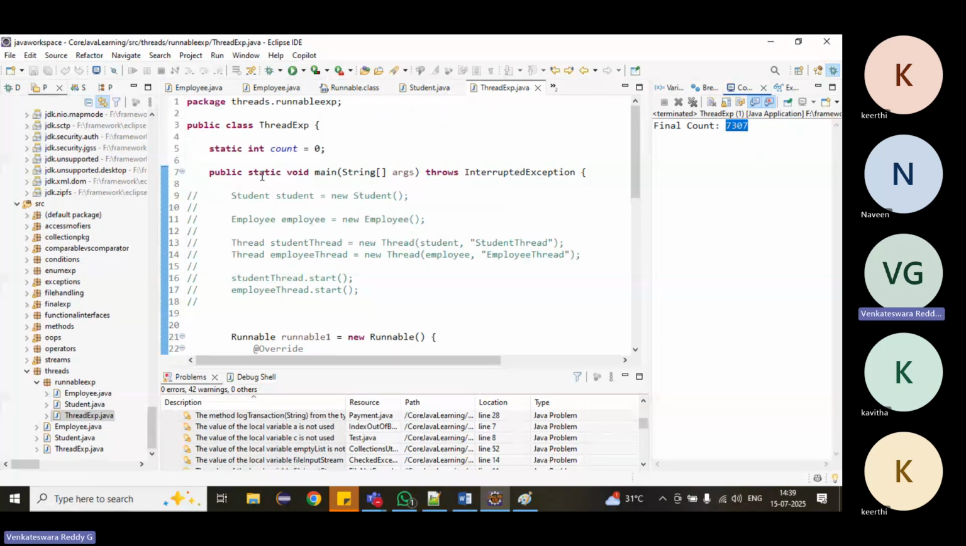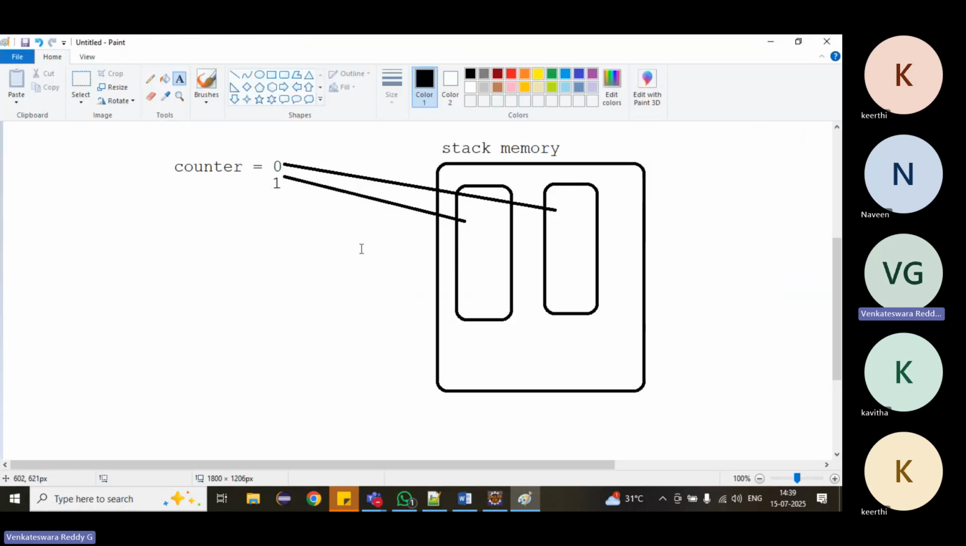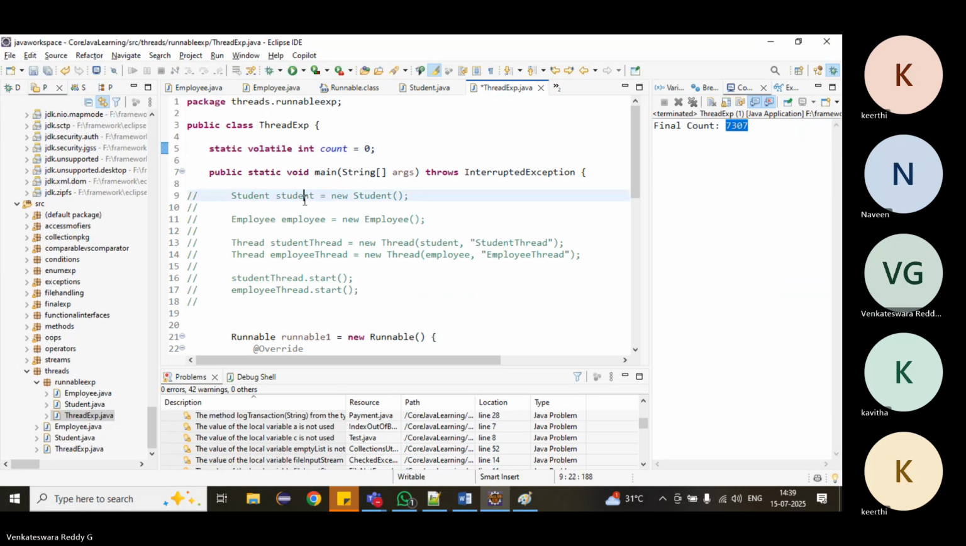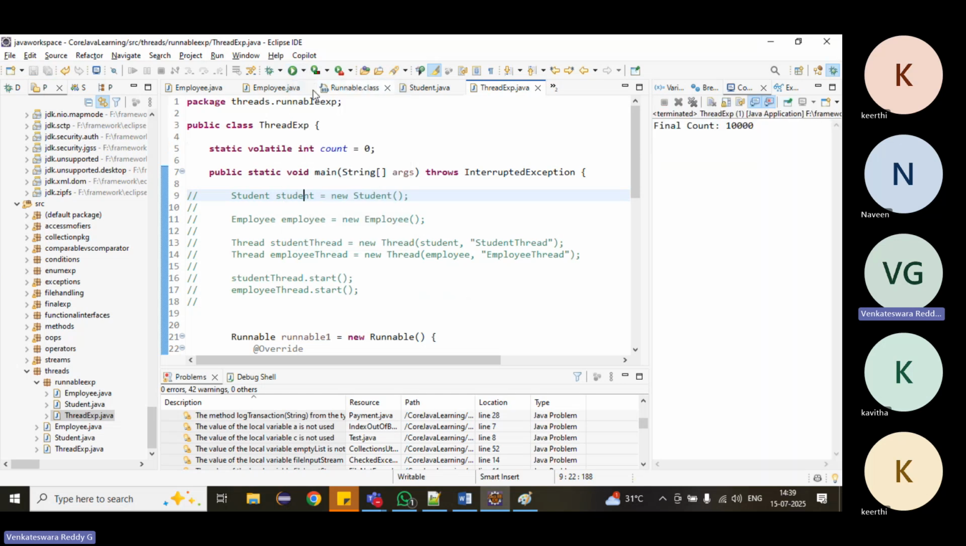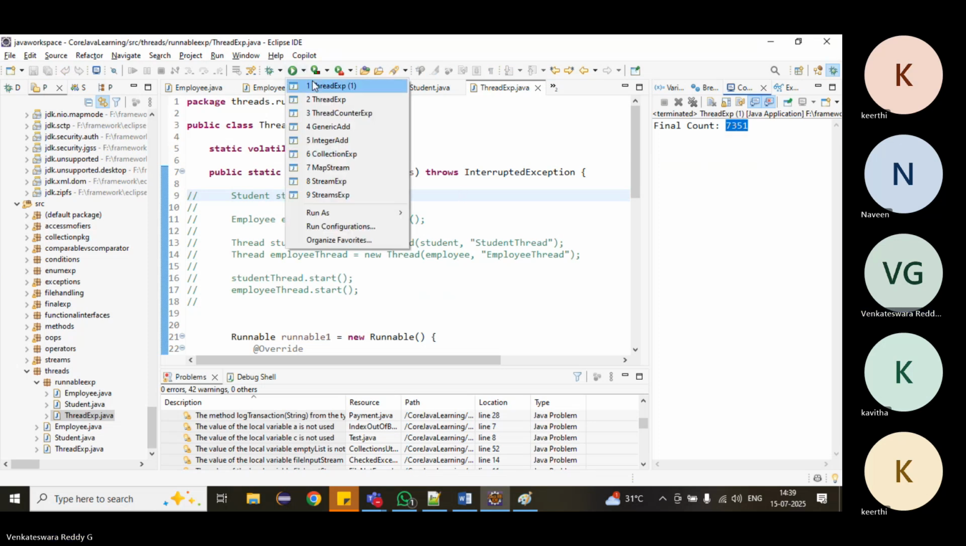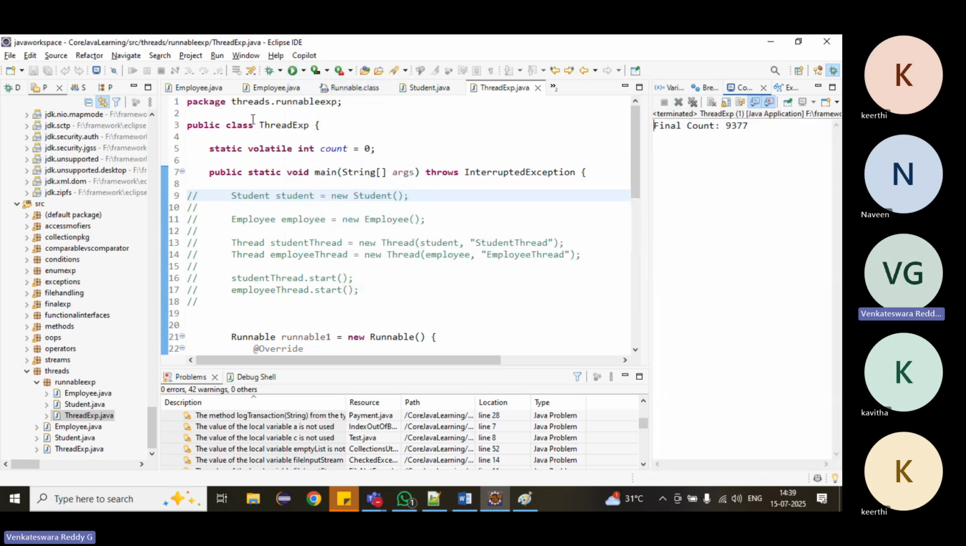To avoid this problem, last time we discussed volatile, right? That means volatile means what? Each thread will get the latest value. But it is also not 100% sure. Even if we keep volatile, it is not 100% guaranteed to work. We cannot guarantee it with the volatile keyword. It is also not a better approach.